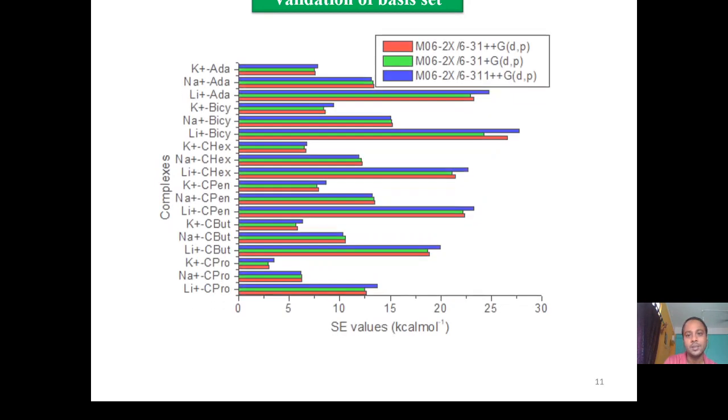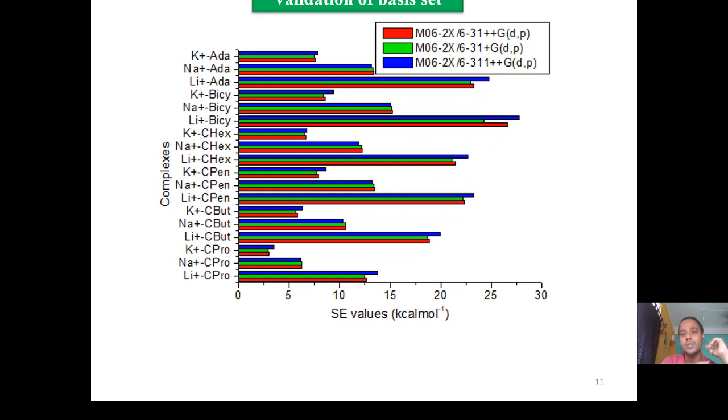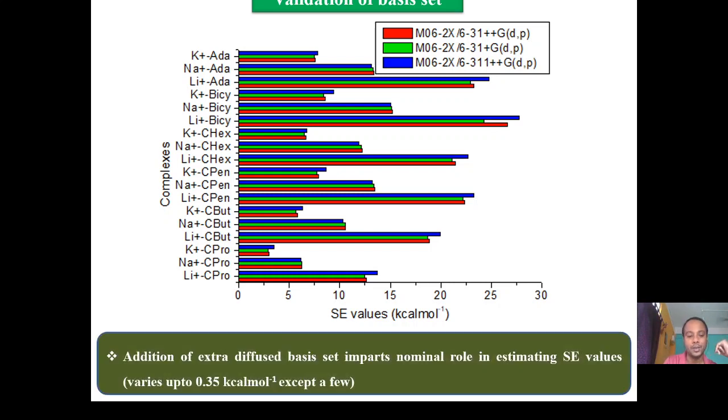Next we have validated the suitable basis set. Although we have used a higher basis set like 6-311++G(d,p), the interaction energy does not vary to a significant level. It varies up to 0.3 to 0.5 kilocalorie per mole except for one or two complexes. From this, it can be concluded that the addition of extra diffuse basis functions does not have a significant effect on determining the stabilization of the complexes. So from the view of computational efficiency, the use of the 6-31+G(d,p) basis set is reasonably a suitable one.